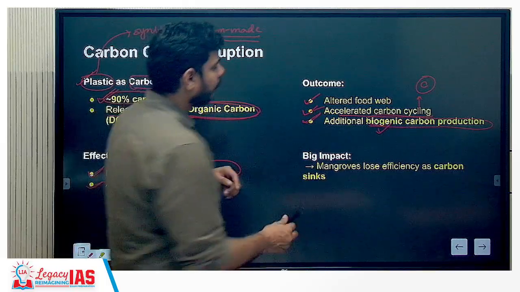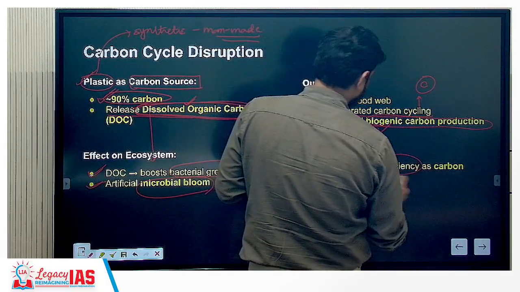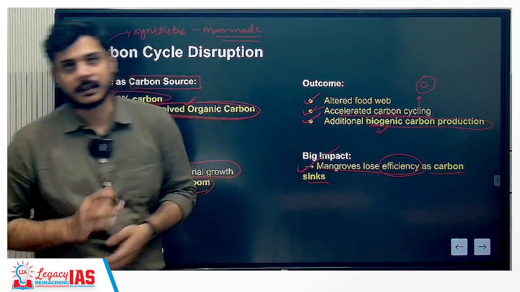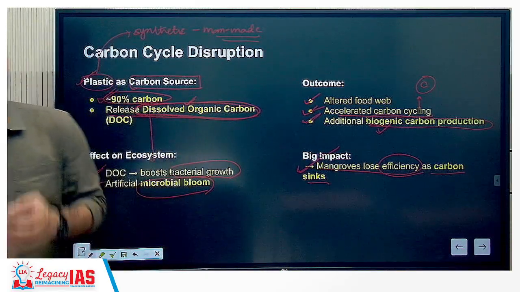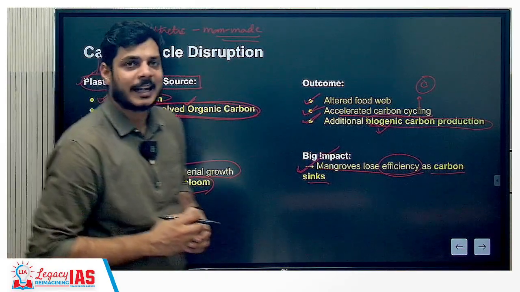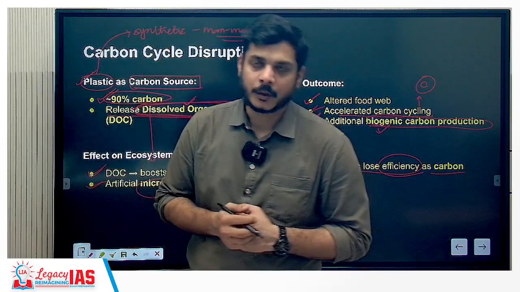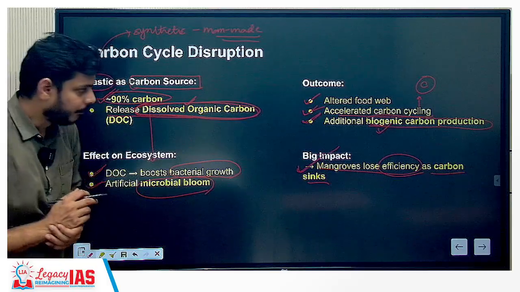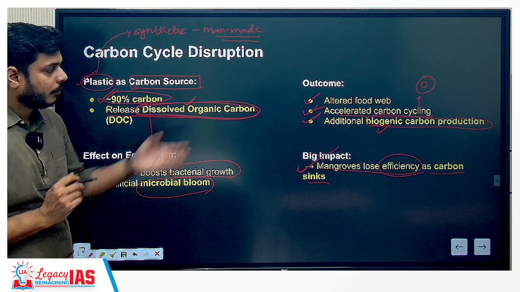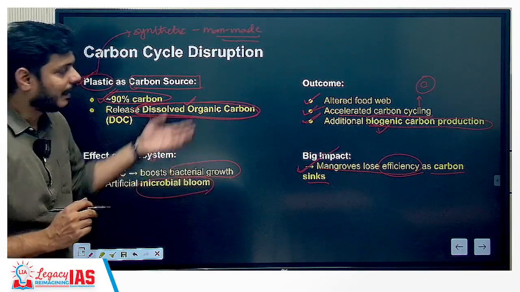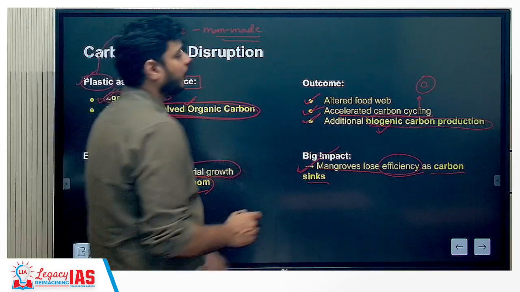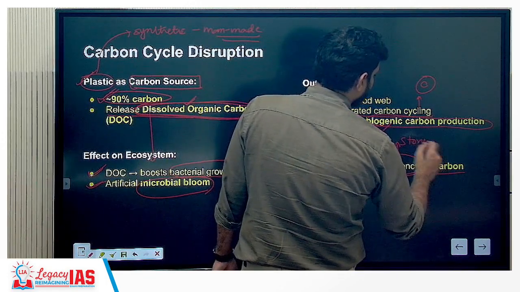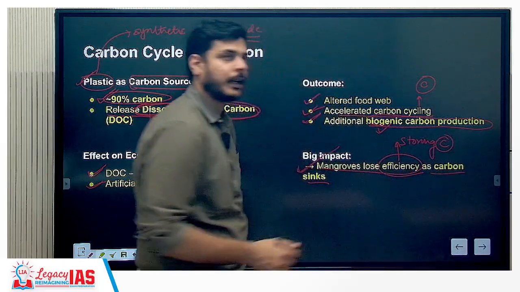So, big impact: mangroves will lose efficiency as carbon sinks. Mangroves are known to be huge carbon sinks, because they store the carbon within their biomass as well as within the soil itself. Both of these mechanisms can happen, and these are mainly anaerobic conditions in which the mangroves thrive. So this carbon sink is getting deteriorated, and this efficiency of storing carbon is also getting depleted.